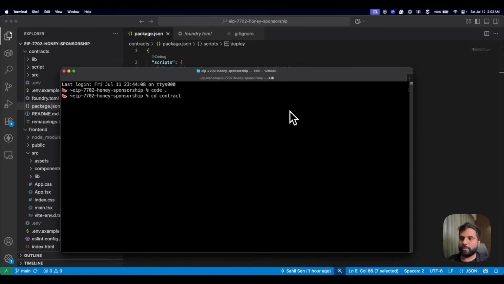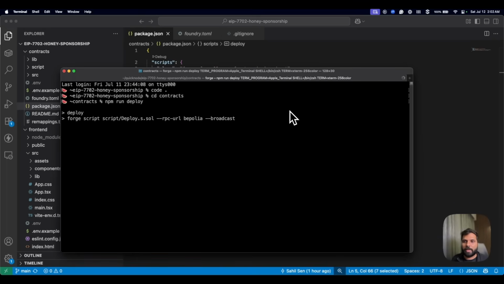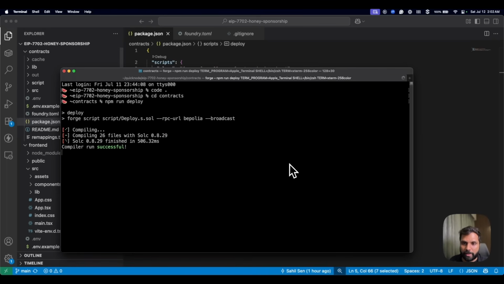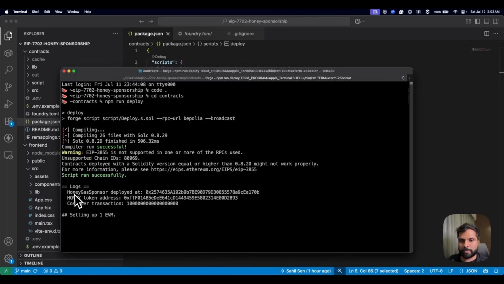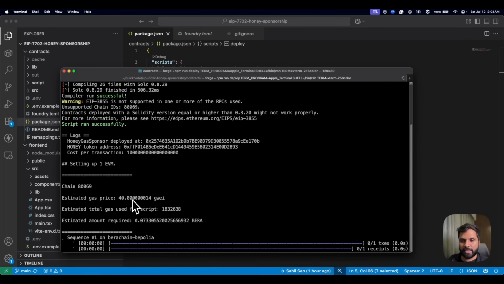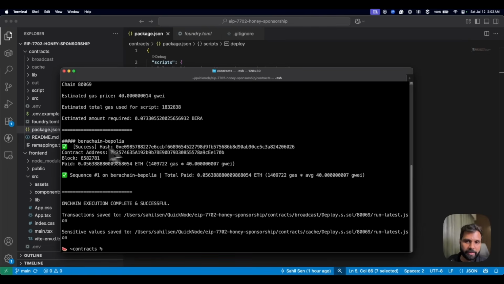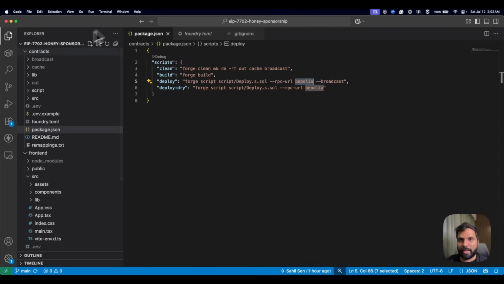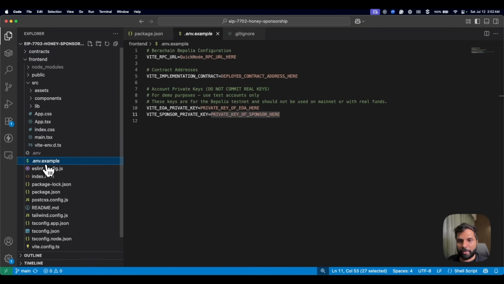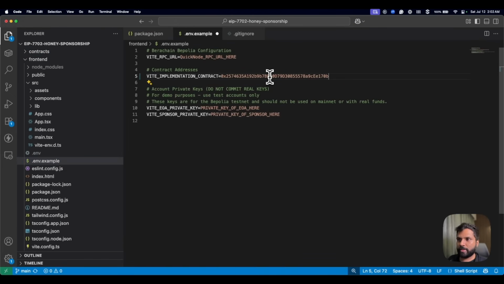So first you have to cd into the contracts directory, then run npm run deploy, and it will start to deploy the contract. First it will build and compile the contract and then deploy the contract. So as you can see, the transaction has been sent. It's waiting for it to get confirmed, and it's confirmed. So you just need to get this hash, and in the front end environment variable, replace this with this hash.